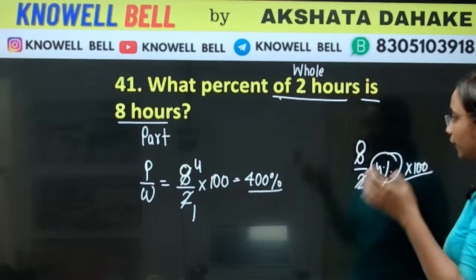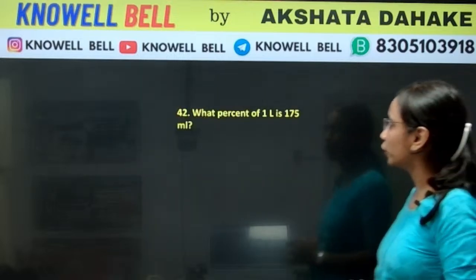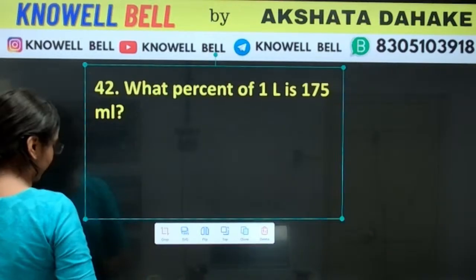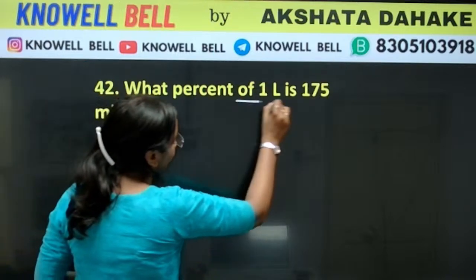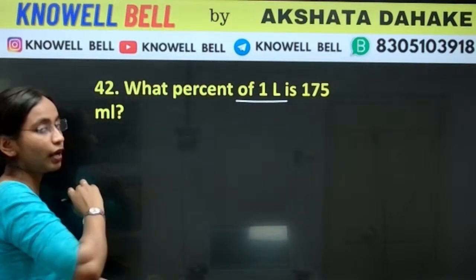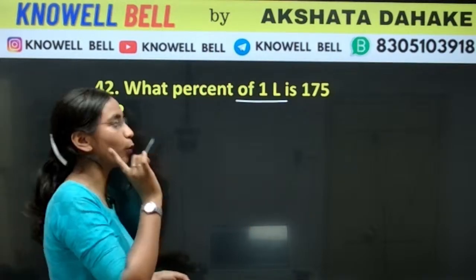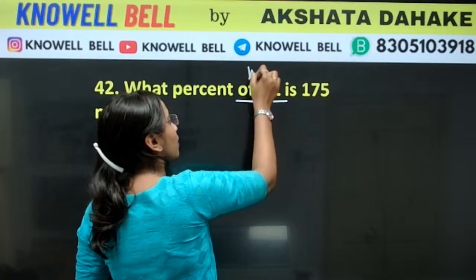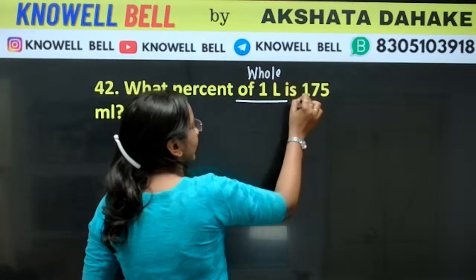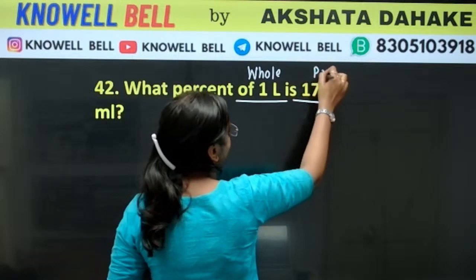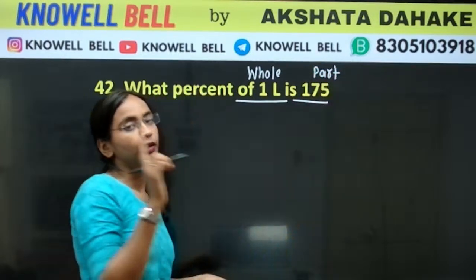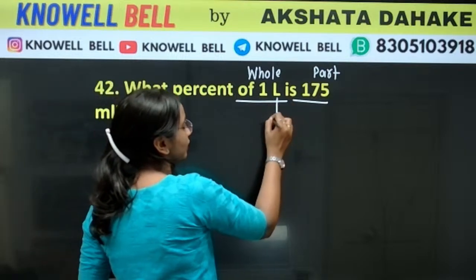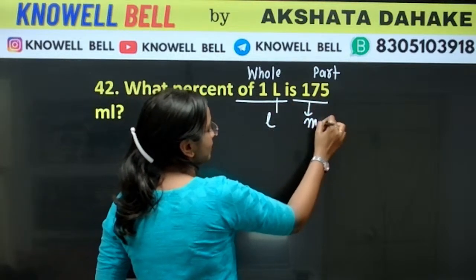Good. Okay. The next question, question number 42. What percent of 1 liter is 175 ml? What percent of 1 liter? Once again question क्या कह रहा है? What is the meaning of 1 liter? Of 1 liter means this is whole. Is 175 ml? This is part. The detail, the attention that is important. 1 unit is liter, 1 unit is milliliters.